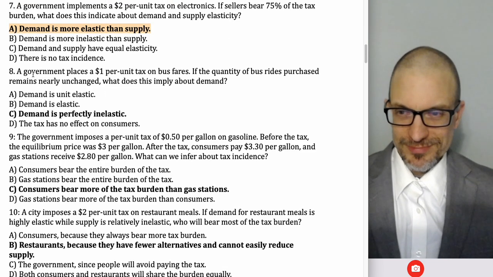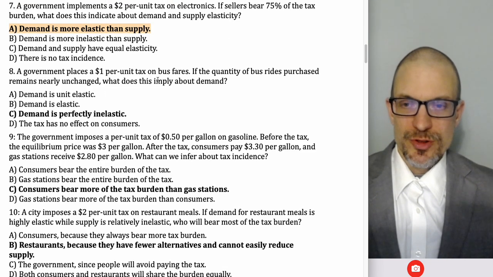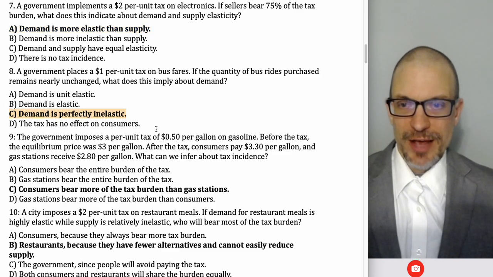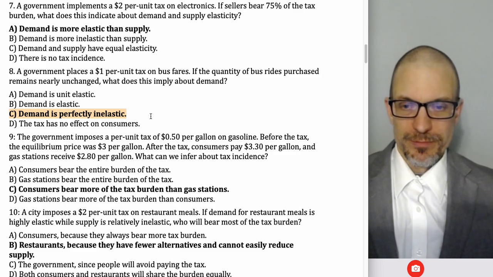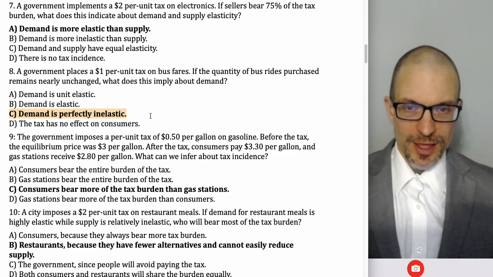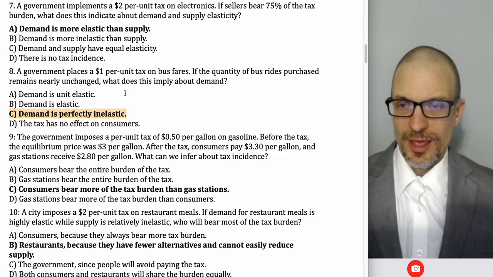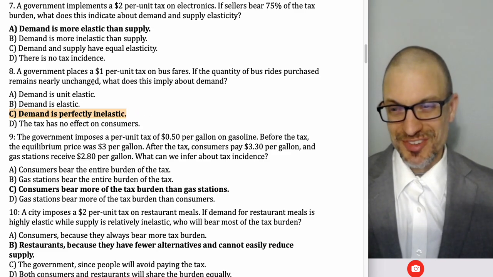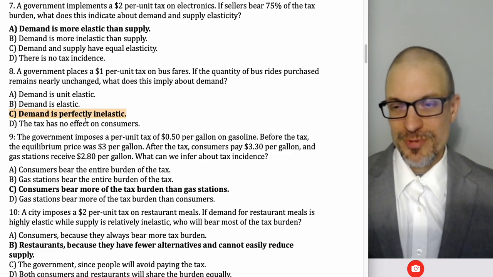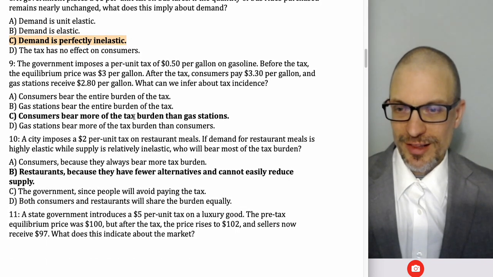Right. The government places a $1 per unit tax on bus fares. If the quantity of bus rides purchased remains unchanged, what does it tell us about demand? Demand's perfectly inelastic, right? If it's non-responsive to the price change, that tells us that buyers have a fixed quantity that they need to buy, possibly because of a lack of alternatives or substitutes. In any case, if the quantity purchased is nearly unchanged, demand's pretty near perfectly inelastic.